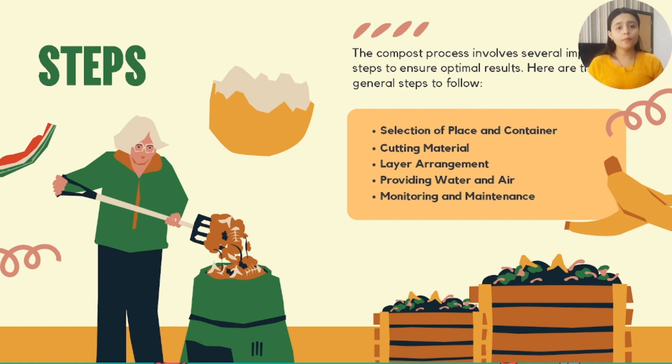Your work doesn't stop when you just dispose of all the organic waste. After that, proper survey, proper maintenance, and proper monitoring should be followed. In this, you have to give water and layer the compost once a week or thrice a week, so that you can monitor the situation, what is going on, and what is the level of compost production till now. So for that, we have to follow all these steps.